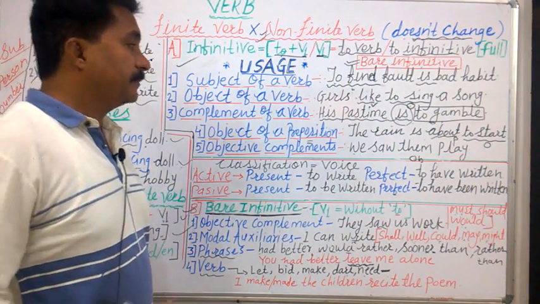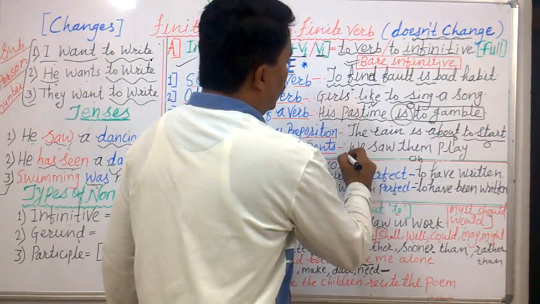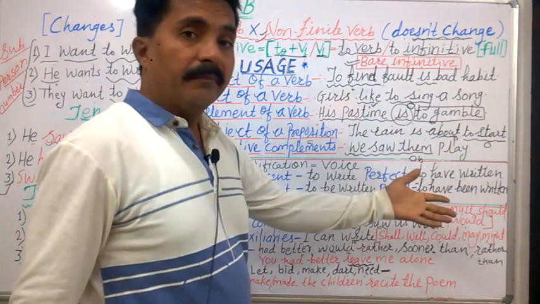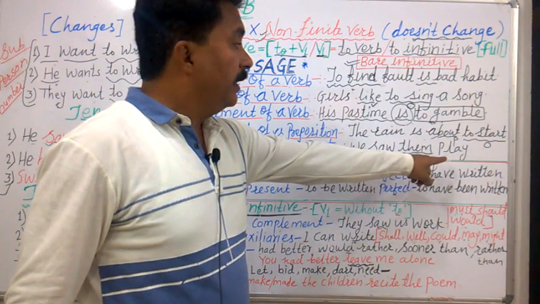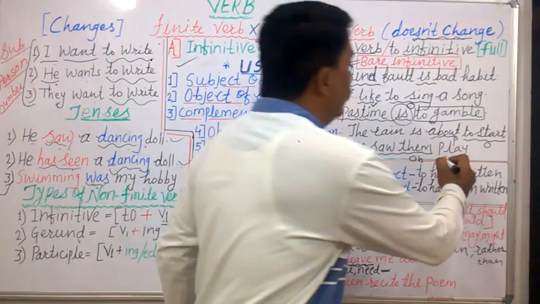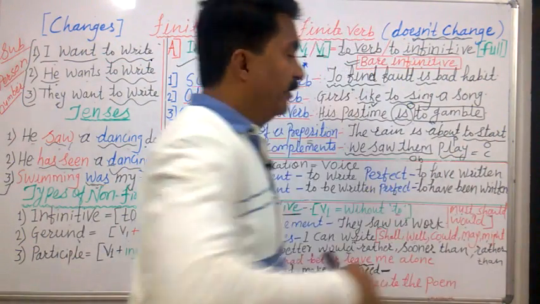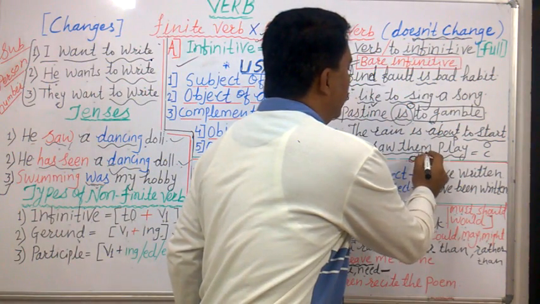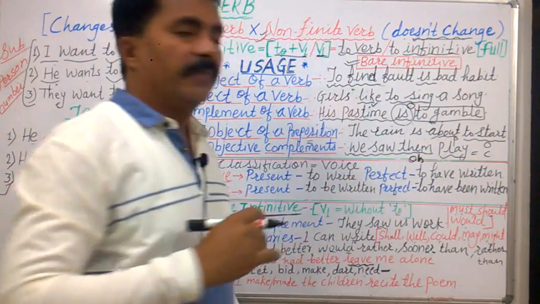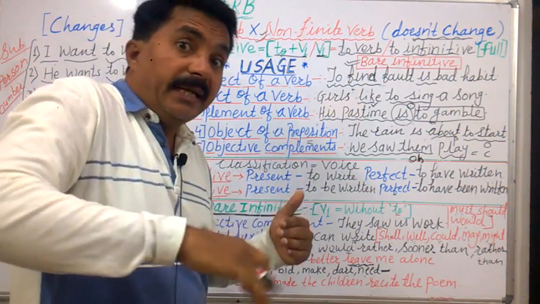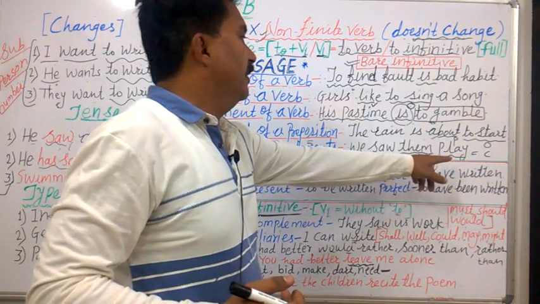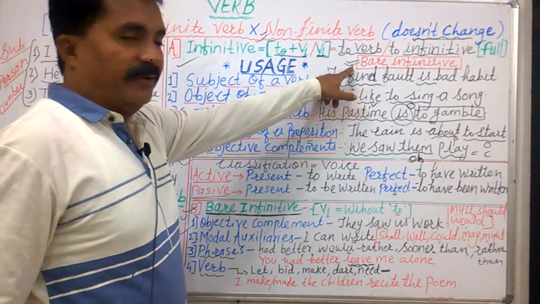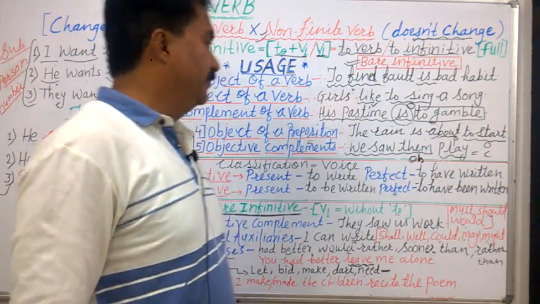Then we have objective complement. This is an important one. We saw them play. Again I will underline this part which will be incomplete. We saw them. So the word play helps to complete the sentence. Therefore it is a complement, complement of them. What is them? Them is the object. They is subject and them is object. So play works as a complement of them. This is important. Bare infinitive. Yes, it came without to.